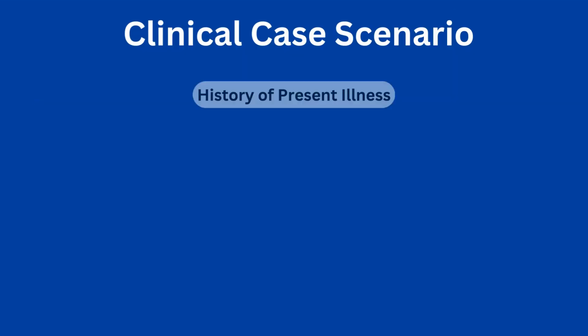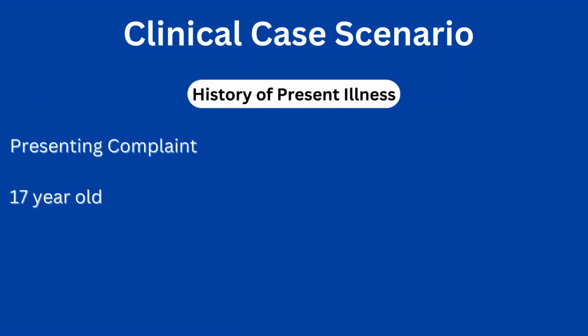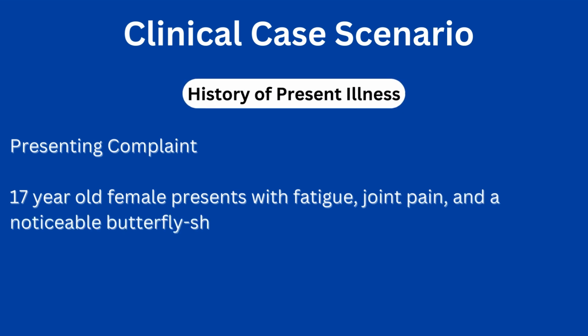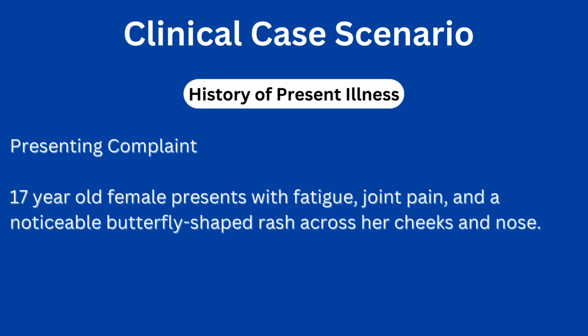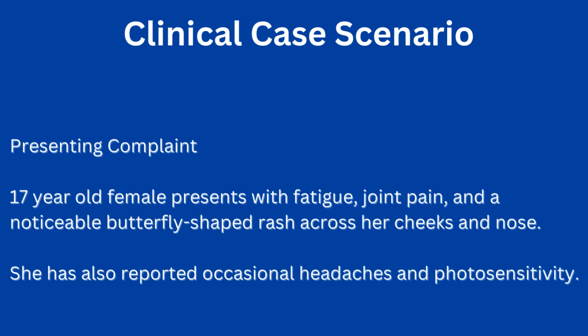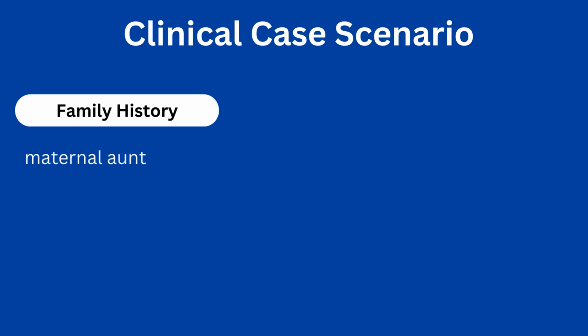Let's begin. Our case today: a 17-year-old female presents with fatigue, joint pain, and a noticeable butterfly-shaped rash across her cheeks and nose. She has also reported occasional headaches and photosensitivity. Her family history showed that a maternal aunt was diagnosed with systemic lupus at the age of 30, and her past